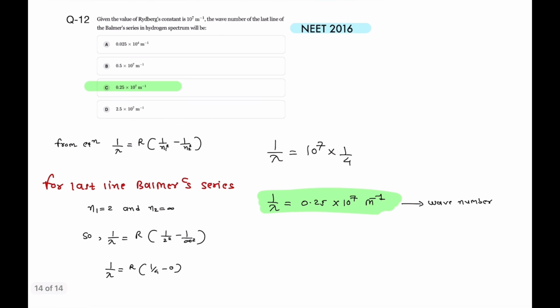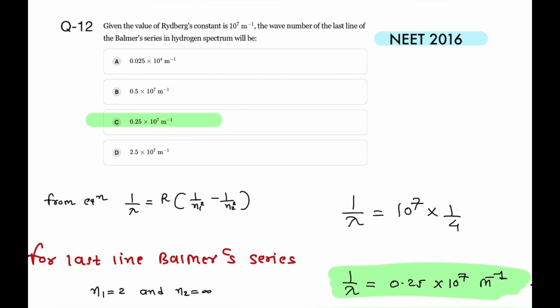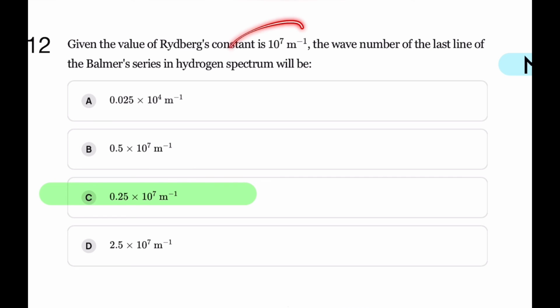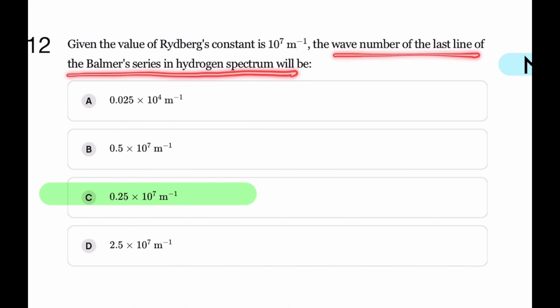Question number 12, asked in NEET 2016: given the value of Rydberg constant is 10 raised to 7 meter inverse, the Rydberg constant has a unit, meter inverse. The wave number of the last line of Balmer series in the hydrogen spectrum will be. We have to find the wave number of the last line of Balmer series.